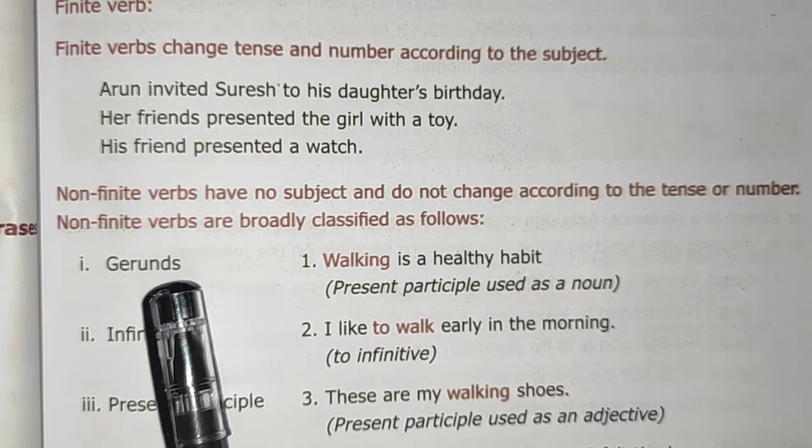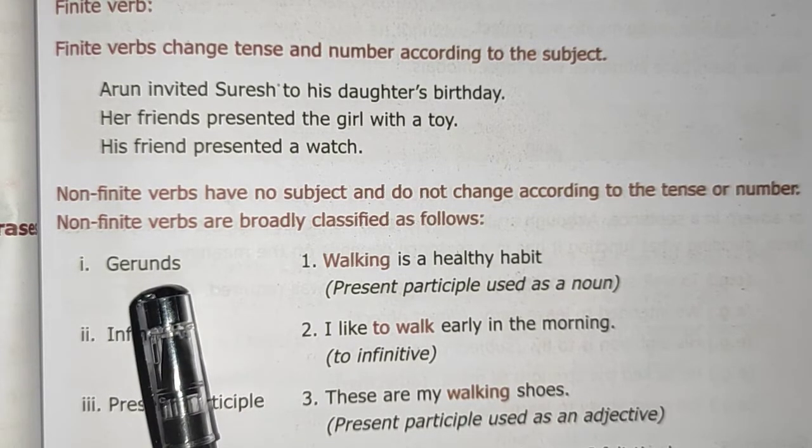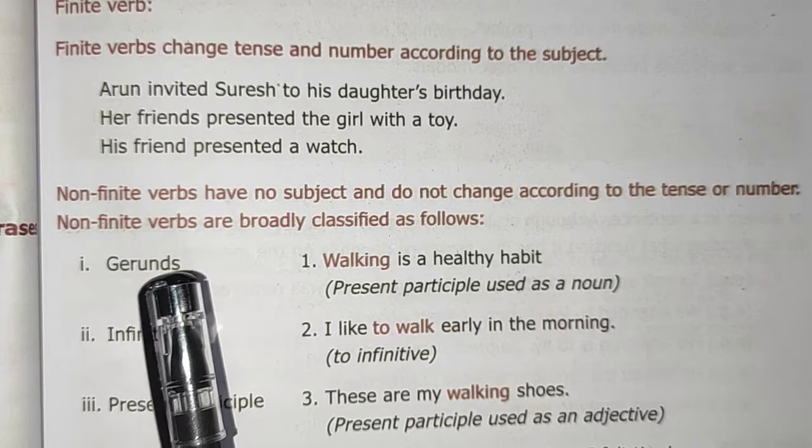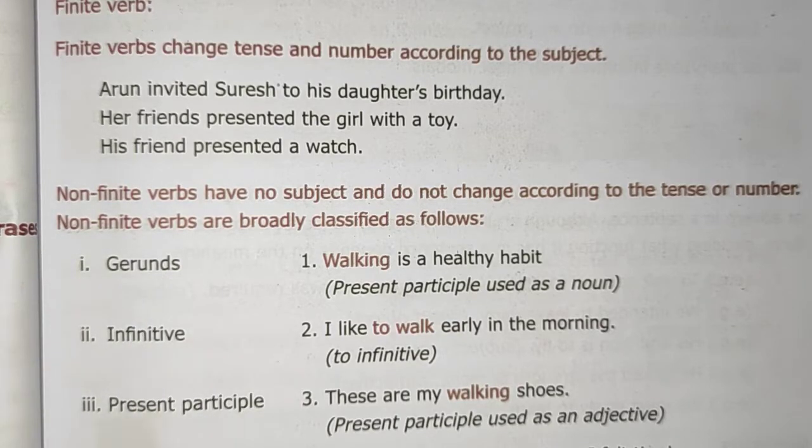And in gerunds we use ing with the verb. And present participle: these are my walking shoes. Past participle: having walked a long distance, I felt tired.